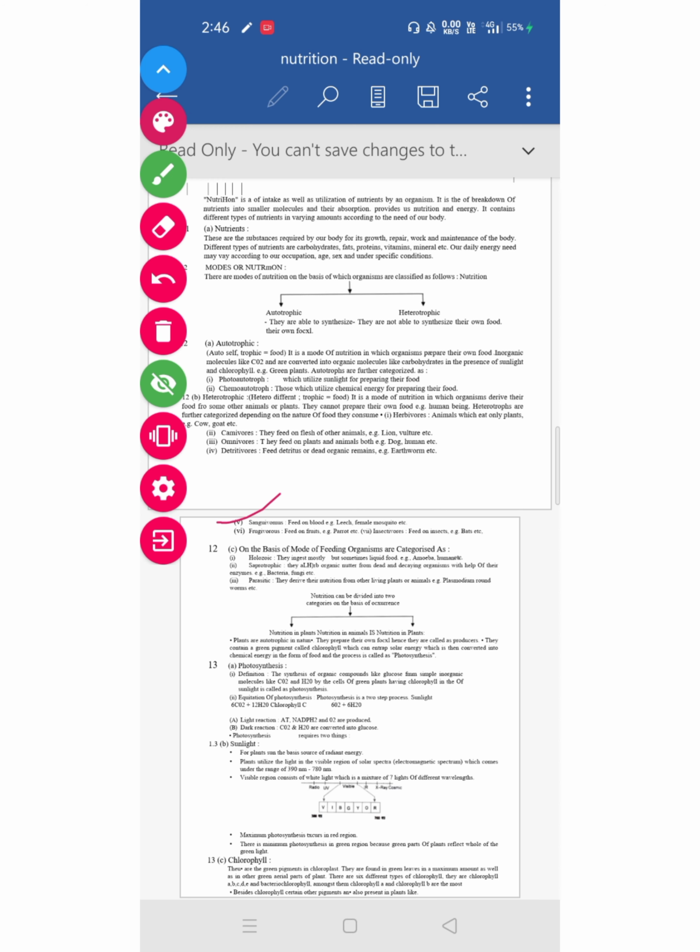Next, come to sanguivorous. It is the category which feeds on blood. Example, leech. Next is frugivorous. Frugivorous is, as the name indicates, frugi means fruit. The organisms which feed on fruits are called frugivorous. Example is parrot. And the last one is insectivorous. The organisms or plants that feed on insects. We can take the example of bats, and in the case of plants, the pitcher plant.